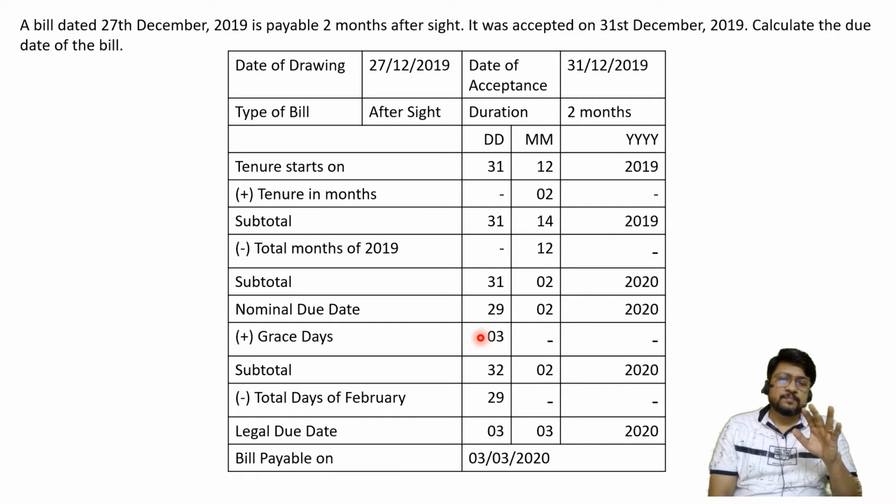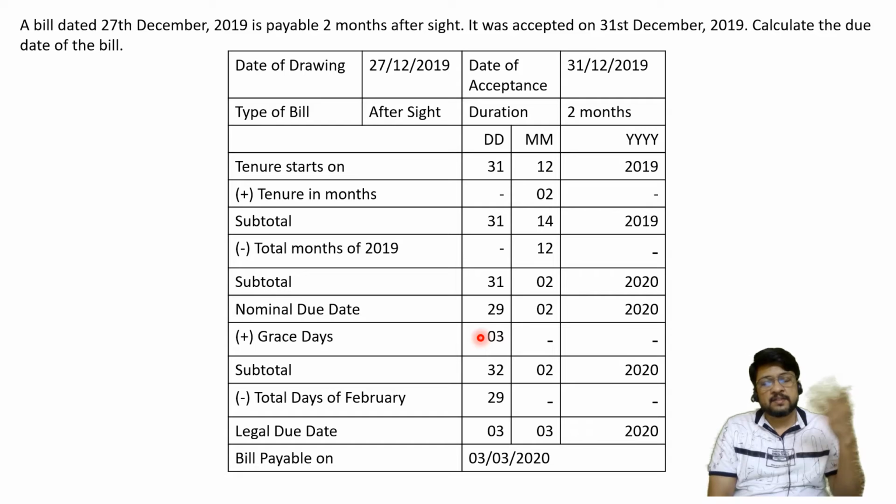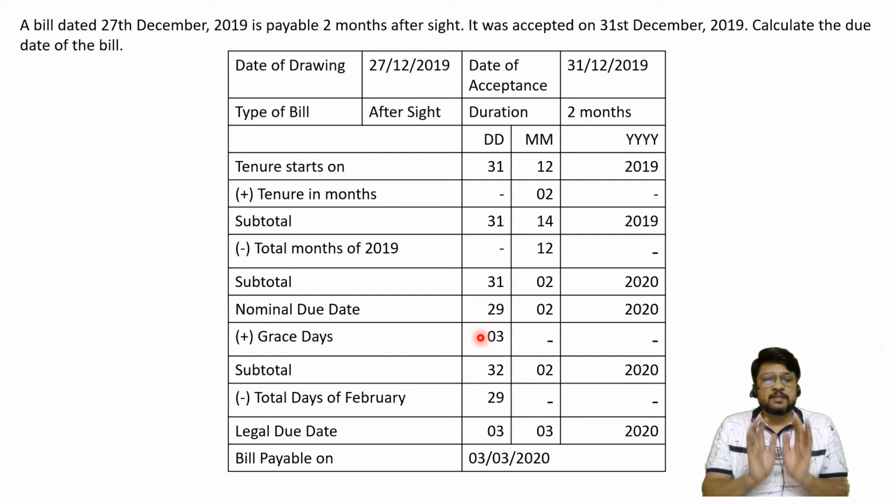In 12th standard you don't have the topic of average due date in your syllabus, but in your next studies of maybe chartered accountancy or some other courses which you may go for, you may have the topic of average due date. There this logic becomes very, very important. So I have just prepared you for the higher level examination also.